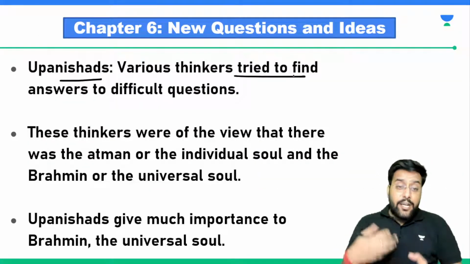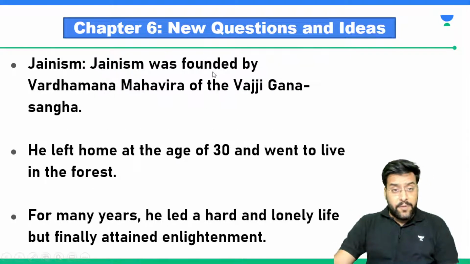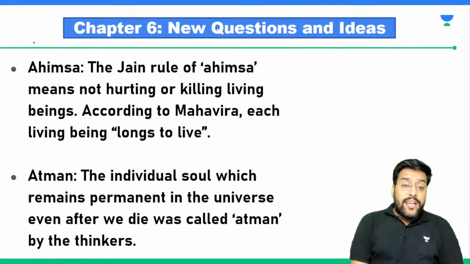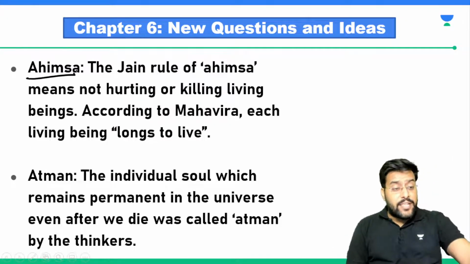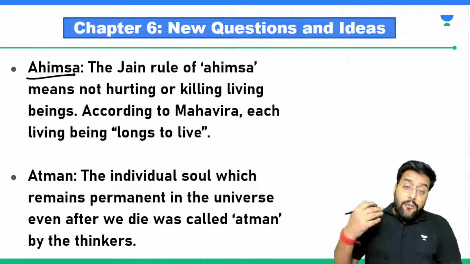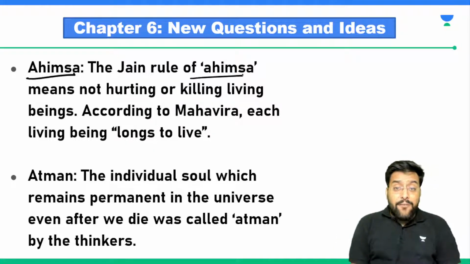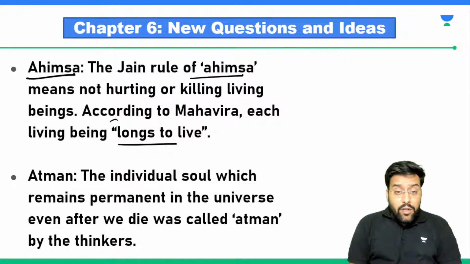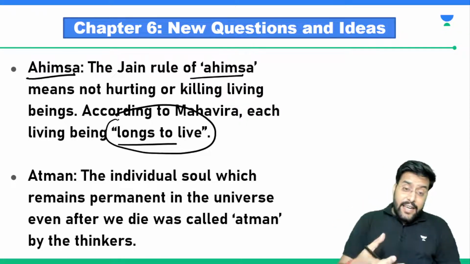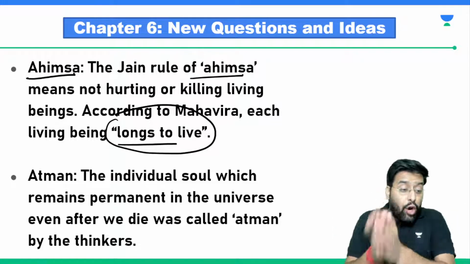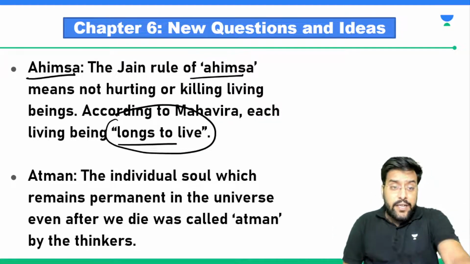So various thinkers tried to answer difficult questions. It was mentioned in Upanishads. Jainism, we talked about Buddhism. Then Jainism told us about something known as Ahimsa, the philosophy that Mahatma Gandhi always preached. So what was this philosophy? The philosophy said that people had to follow Ahimsa. People have to make sure they are not hurting others. According to Mahavira, each living being longs to live, which meant that every living being has the right to live. He should not be killed, he should not be hurt.